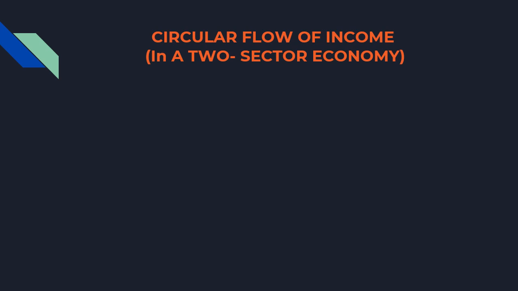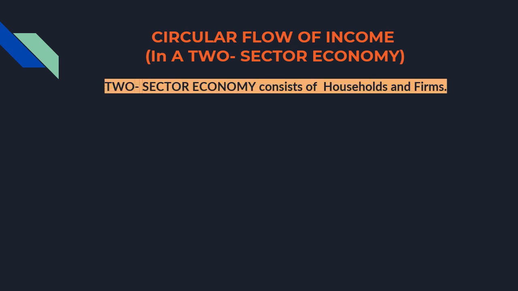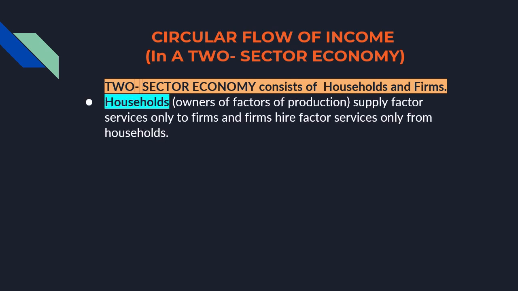As I told you, in a two-sector economy, we are only considering two sectors, household and firms. So households will supply factor services to firms. They are the owners of factors of production. They will provide land, labor, capital and entrepreneurship to the firm, and we assume that the firm is also only going to hire from households only.